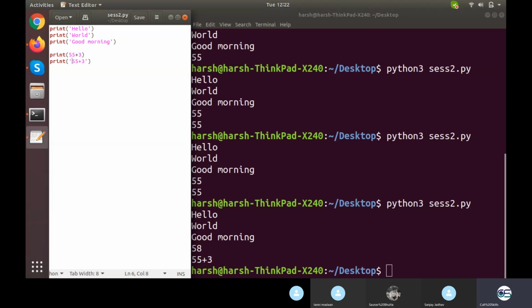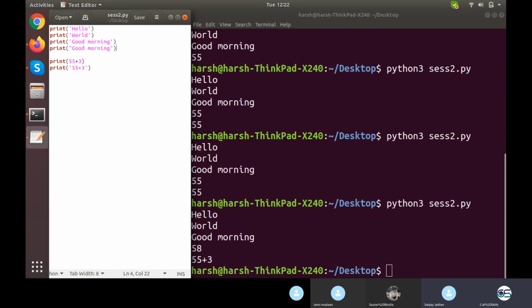Now the next thing is, what is the difference between this line and this line? What is the difference between line number 3 and line number 4? Good morning with single quotes and good morning with double quotes. Both are the same. Yes. What will be the difference of this in C++ or in Java? That I'm not sure about C++.